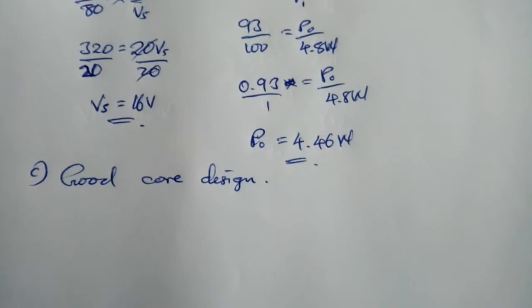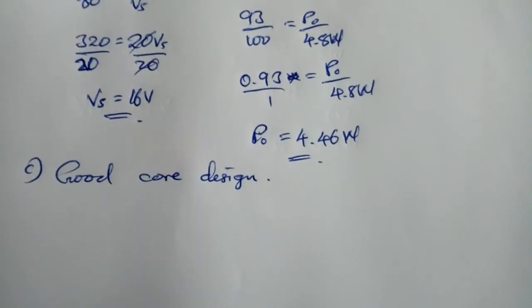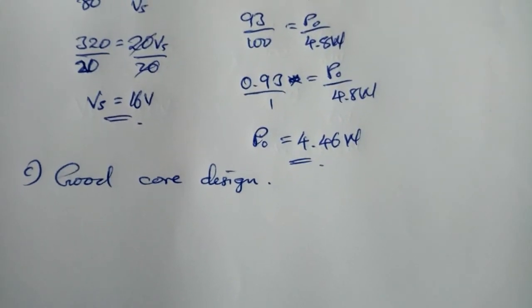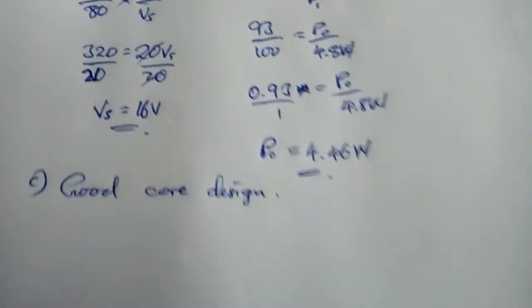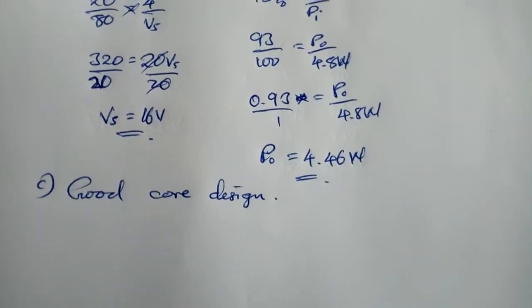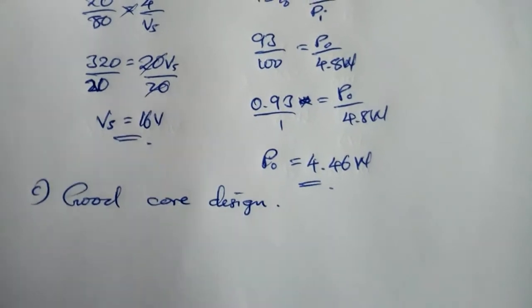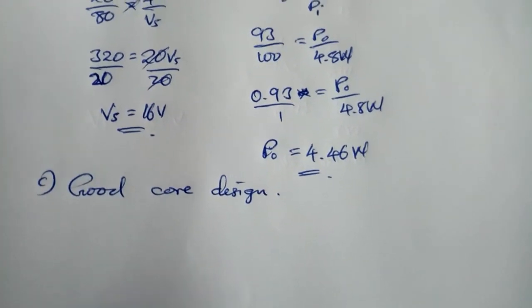You really have to utilize all the magnetic energy or magnetic field produced in the transformer to help make the transformer efficient in the generation of current in the secondary coil. So a good core design actually reduces loss of the magnetic field.